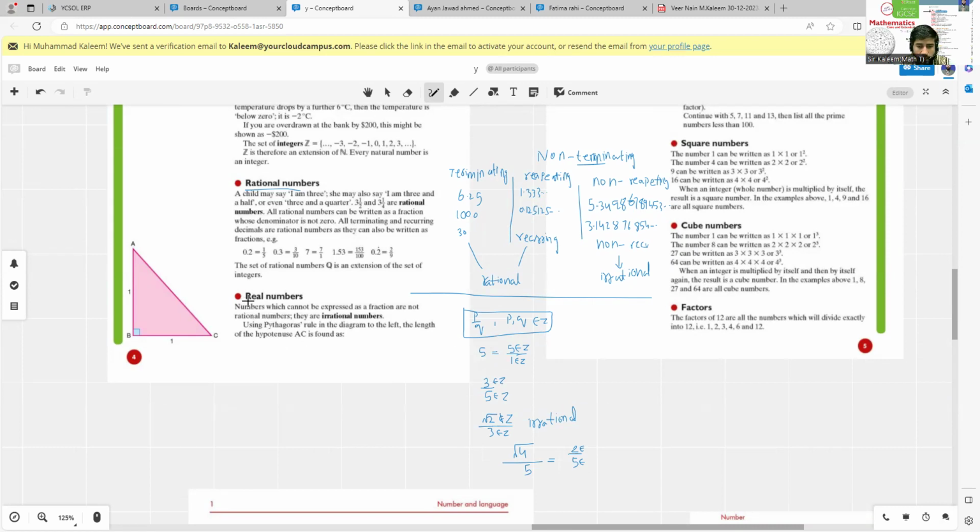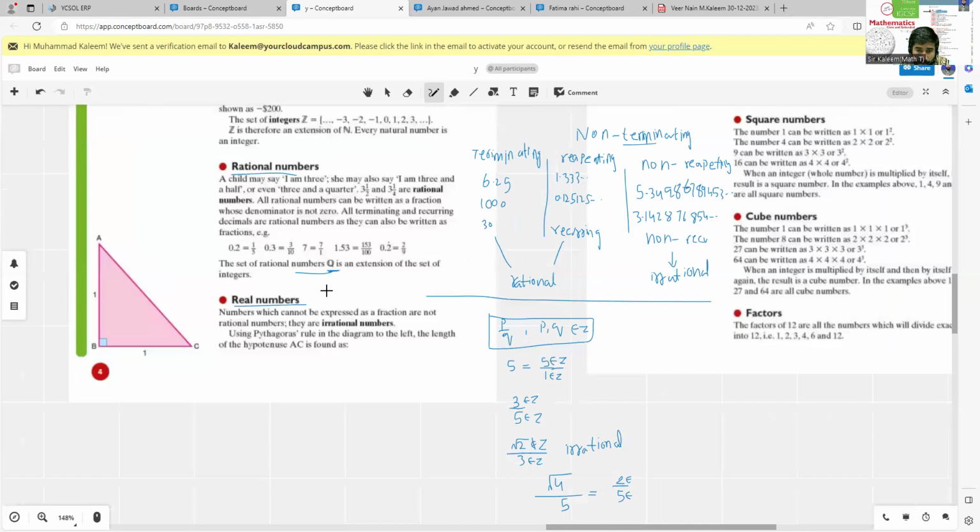Next we have the definition of real numbers. Basically, a real number is the union of rational and irrational numbers. Rational numbers are represented by Q, as integers are represented by Z and natural numbers are represented by N. So how can we represent irrational numbers?